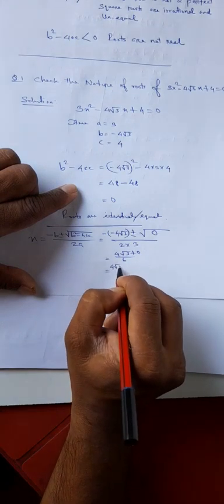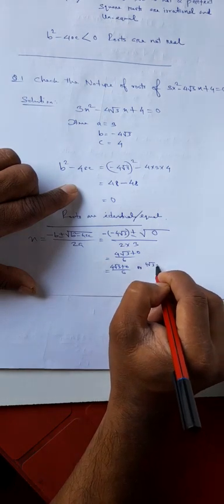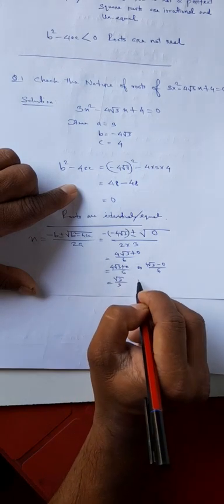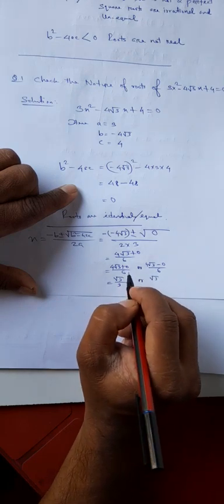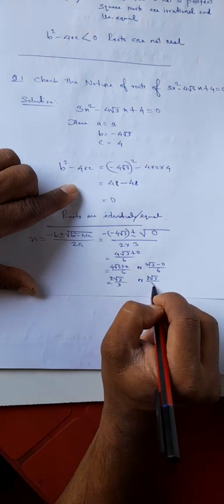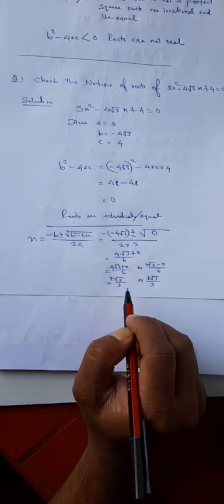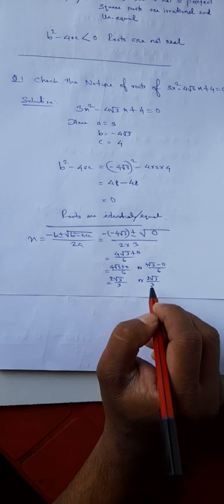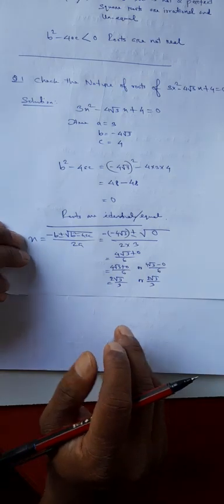Now roots are (4 root 3 plus 0)/6 or (4 root 3 minus 0)/6. 4 root 3 minus 0 means 4 root 3, right? Now if you convert into simplest form, you get 2 root 3 by 3 or 2 root 3 by 3. So roots are identical and in fact they are equal.